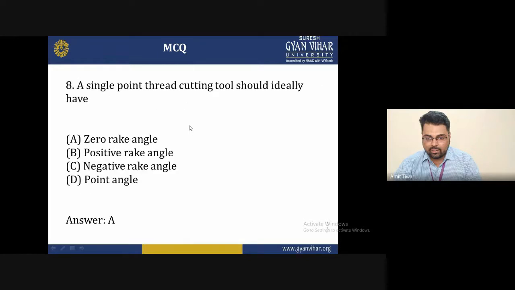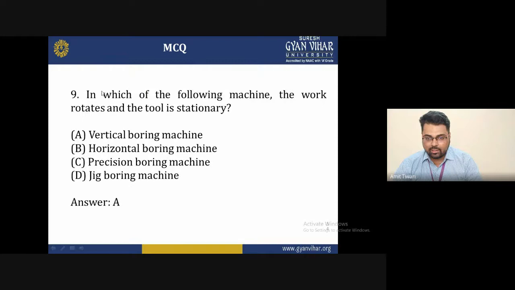Next question is, a single point thread cutting tool should ideally have, A is zero rake angle, B positive rake angle, C negative rake angle, and D is point angle. The correct answer of this question is A, zero rake angle. Ninth is, in which of the following machines is the work rotated and the tool stationary?